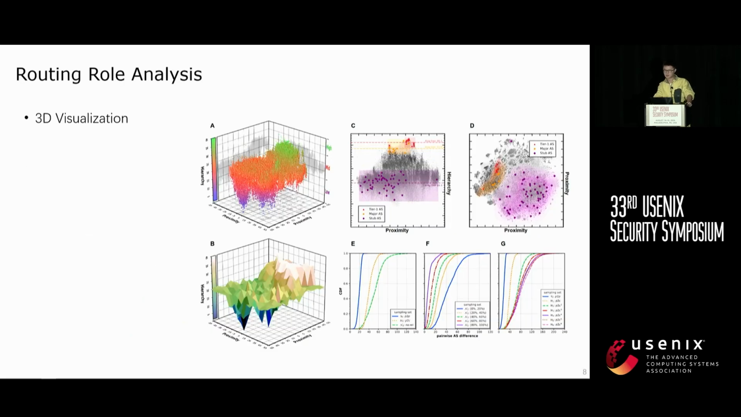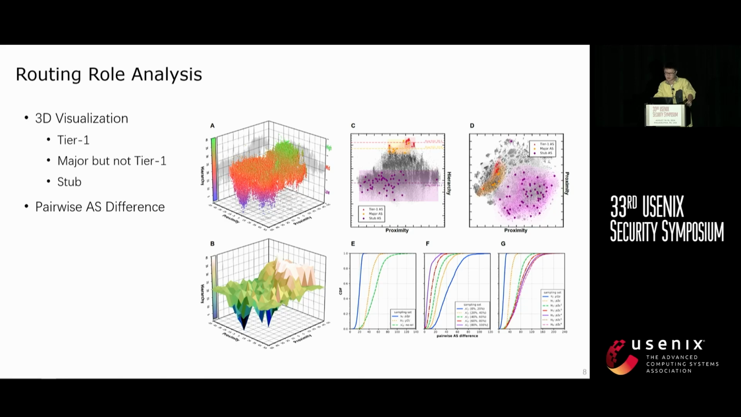Here we look into the routing role. We visualize the routing role learned by our Beam model in the 3D space. Generally, we can see here, these roles form a pyramid shape. The tier 1 ASes on the top cluster together due to their similar global transit roles, while stub ASes are lower and more dispersed. We also evaluate pairwise AS difference in routing roles.